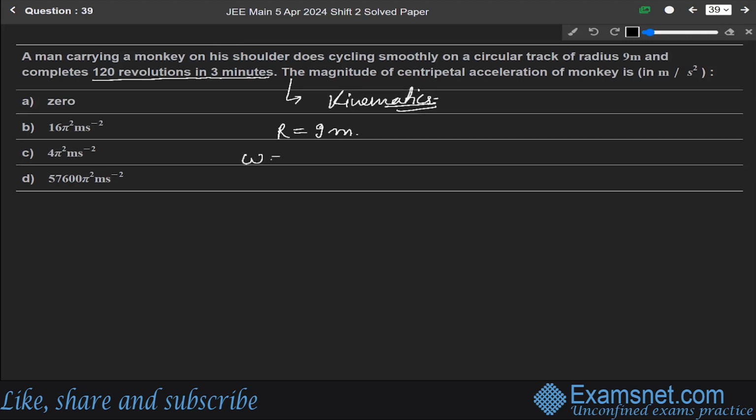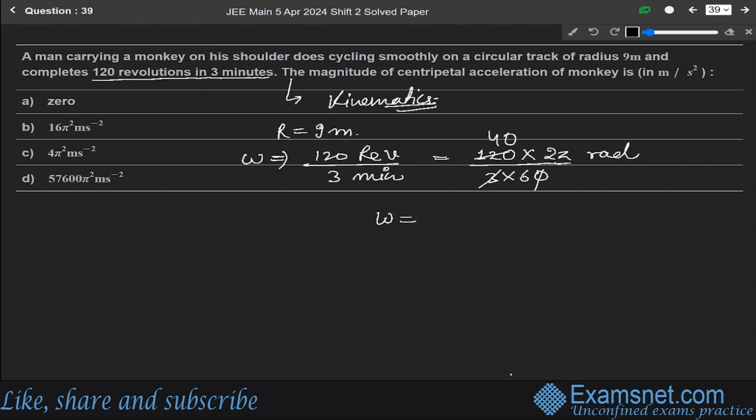So for this, omega will be 120 revolutions in 3 minutes, which is 120 into 3 into 60 seconds. To convert revolutions into radians, it means 120 into 2 pi radian. So omega will be: 3 fours are 12, the zeros cancel, 2 threes are 6, 2 twos are 4, so it will be 4 pi by 3 radian per second, because we have converted minutes into seconds.